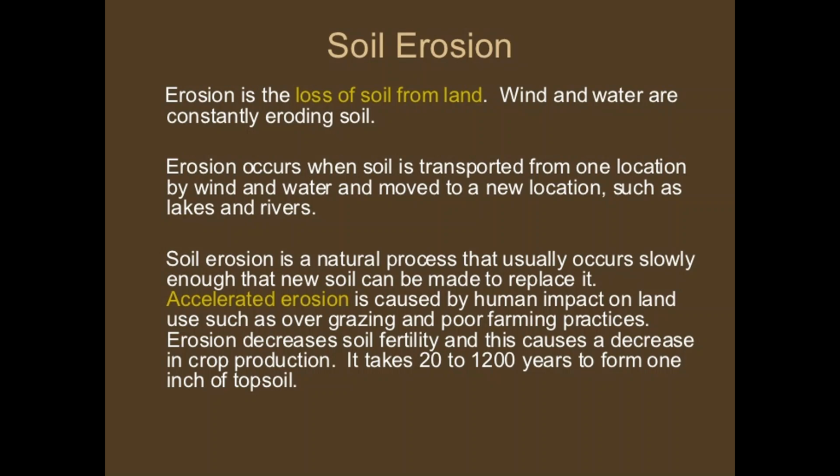made to replace it. Accelerated erosion is caused by human impact on land, such as overgrazing and poor farming practices. Erosion decreases soil fertility. This causes a decrease in crop production. It takes 20 to 1200 years to form 1 inch of topsoil.